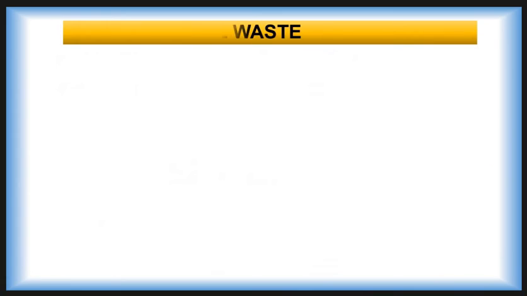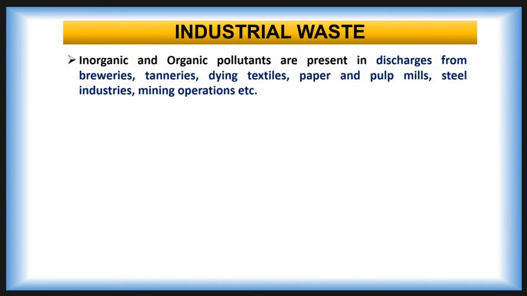Then the second major cause of water pollution is industrial waste. A wide variety of both inorganic and organic pollutants are present in the effluent from breweries, canneries, dyeing textile, paper and pulp mills, also the steel industry and mining operations.